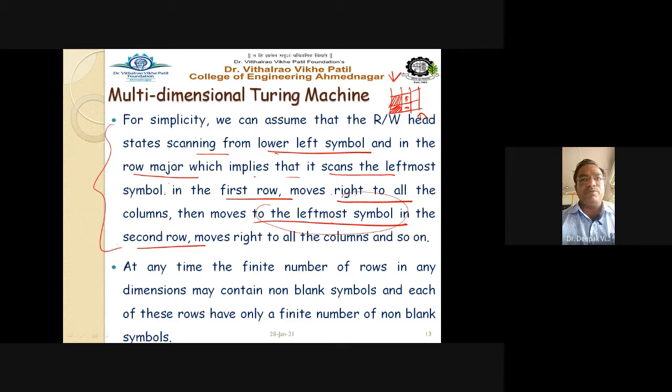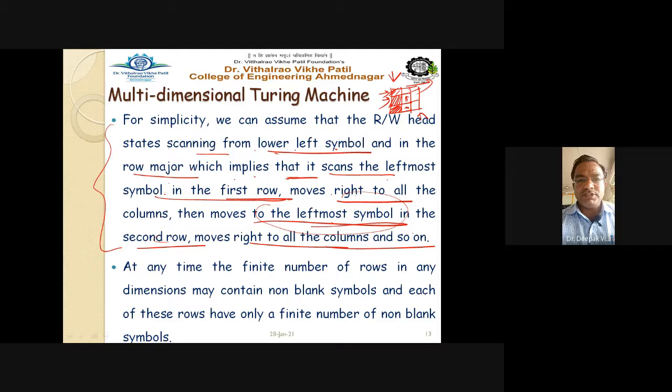Read once again: the scanning is from the lower left symbol in row-major order, which implies that it scans the leftmost symbol in the first row. So this is your first row, for example. The leftmost symbol is scanned first, moves right through all the columns, then moves to the leftmost symbol in the second row. This is the second row, for example. Again, it takes the leftmost symbol in the second row and moves right through all the columns, and so on.